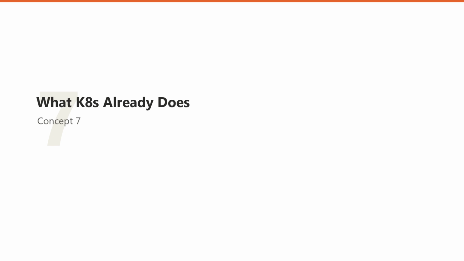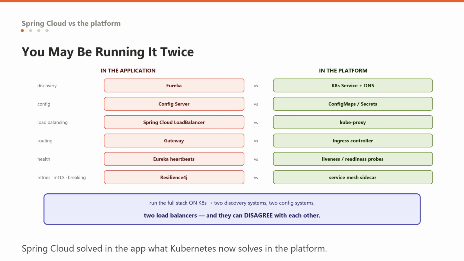Seven. The uncomfortable overlap. Here is the thing nobody says in the tutorials. Spring Cloud was designed in 2015 for teams deploying JARs onto virtual machines where the platform gave you nothing. It solved discovery, config, load balancing and routing in the application because there was nowhere else to solve them. Then Kubernetes arrived and solved the same problems in the platform.